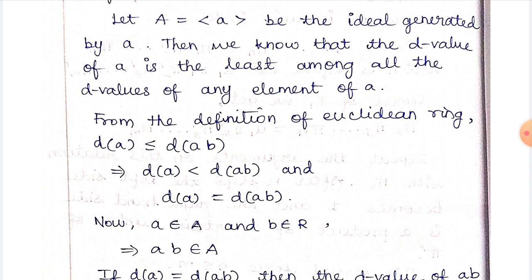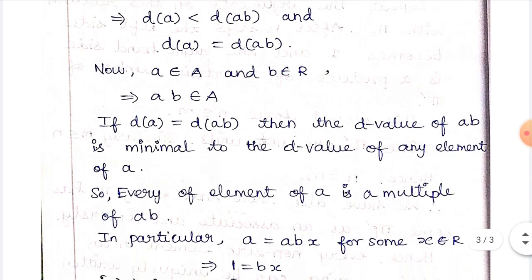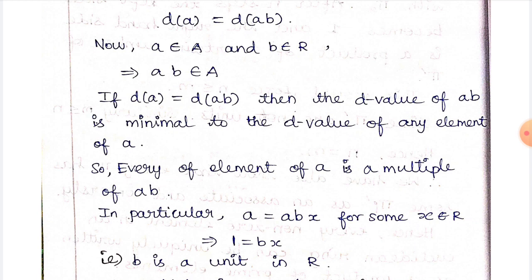In case D of a is equal to D of ab, what happens? Now a belongs to A and b belongs to R, so ab belongs to A. Suppose D of a is equal to D of ab. Then the D value of ab is minimal among the D values of any element of A, so every element of A is a multiple of ab.